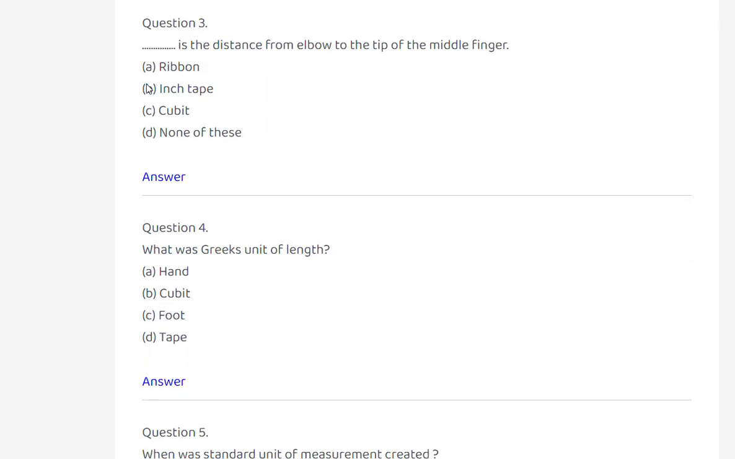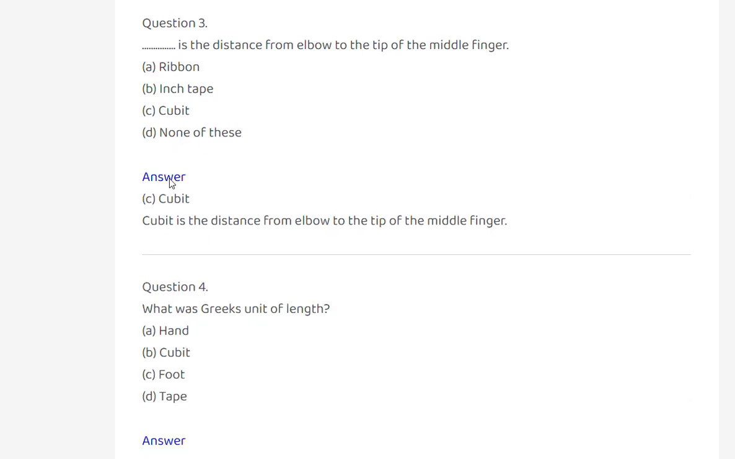Next, dash is the distance from elbow to the tip of the middle finger. Ribbon, inch tape, cubit, none of these. Answer: cubit. Cubit is the distance from elbow to the tip of the middle finger.